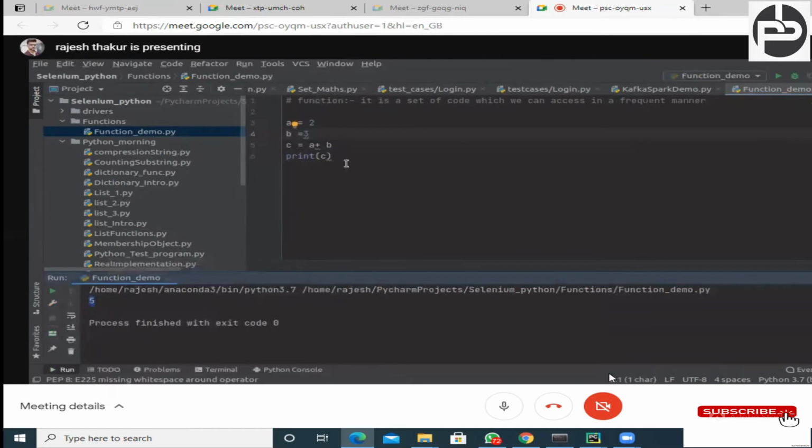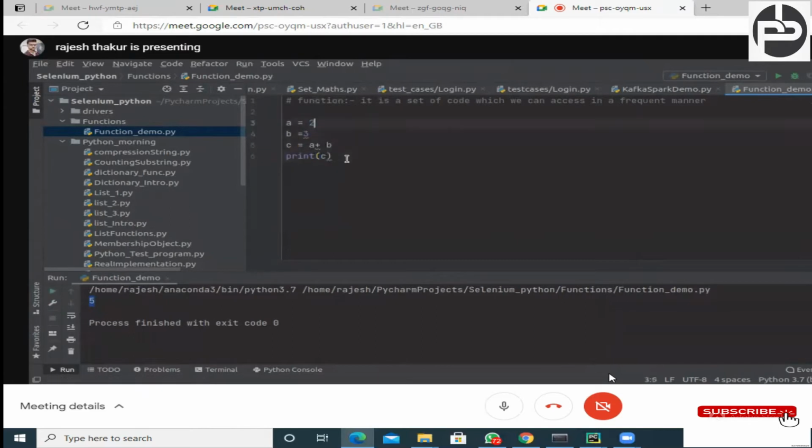But suppose tomorrow, just try to understand how a calculator works. In a calculator, you can add any number, right? So right now you are able to add 2 and 3 only. But tomorrow you want to add 5 and 4. What can you do? Again, you have to call the programmer: hey programmer, change my program, I want to add 4 and 5, and complete the calculator. Is it? No, it's not a good practice at all.